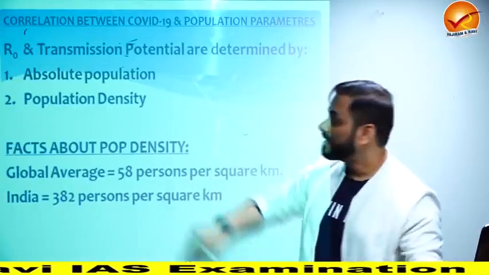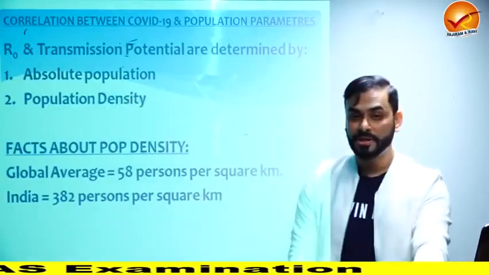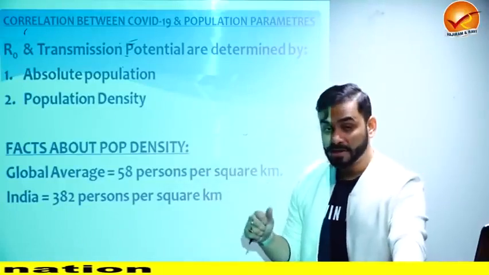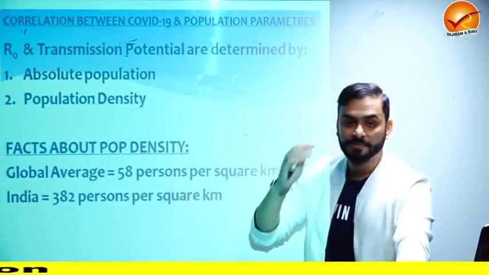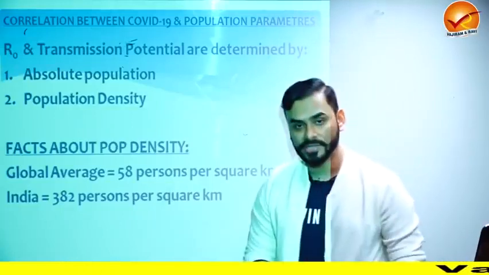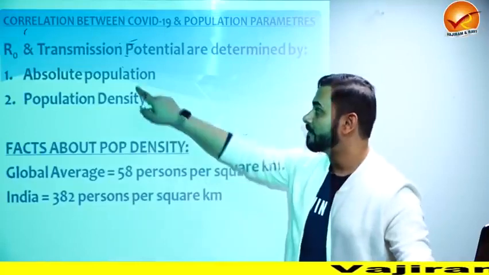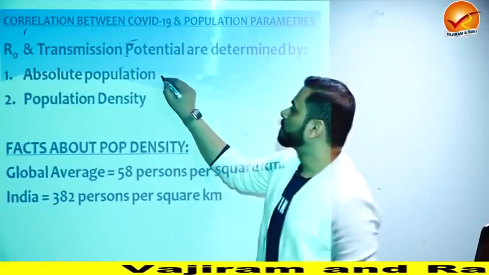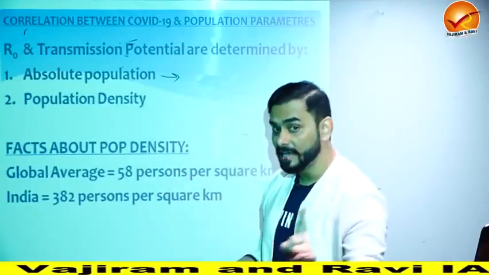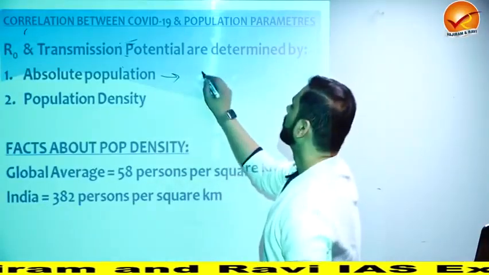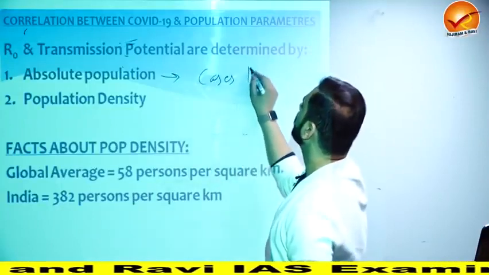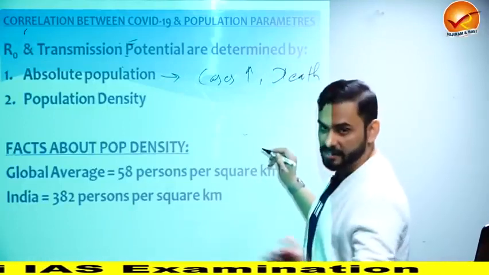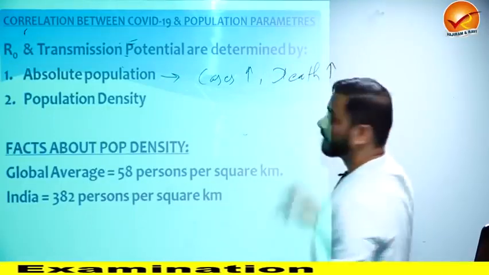So R0, the reproduction number, and transmission potential, which means the speed at which COVID would be transmitted in a country, depend upon two things: absolute population and population density. The speed at which COVID would be transmitted across a country depends upon two things. First is absolute population, and second is population density. Now, if absolute population is very high in a country, then two things would happen. The number of cases would be very high, and the number of deaths, which means fatality, will be very, very high.